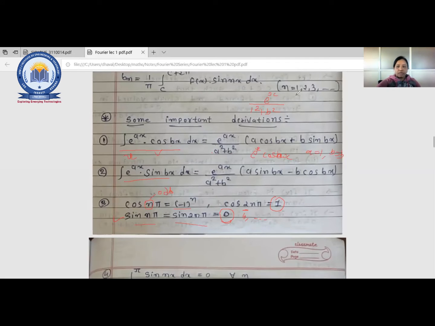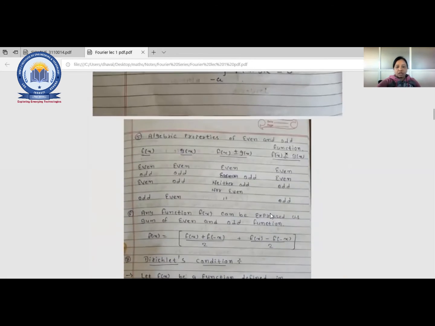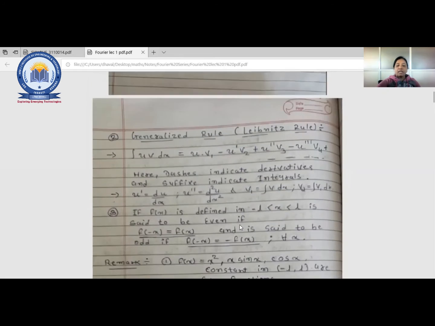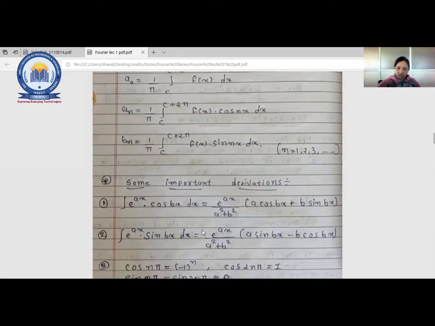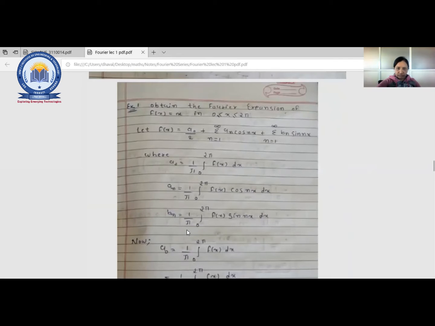Okay, fine. We'll move to one example. In the Fourier series equation, there are three coefficients, and you just need to remember this equation. So we'll move to the example.